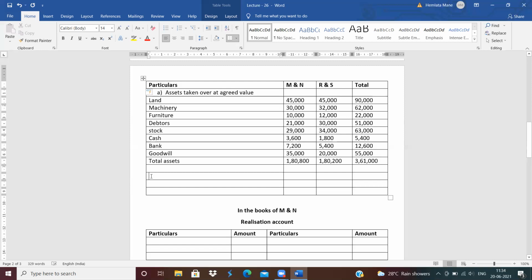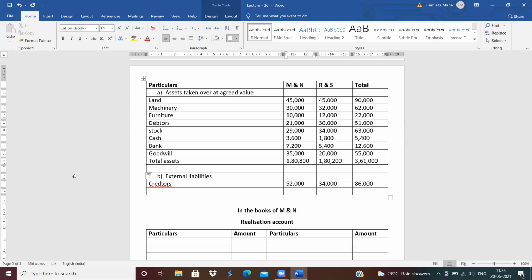Now next is B. B is external liabilities. Now see which external liabilities are given. External liabilities in that are creditors. How much is the revised value of creditors? 52,000. Next is 34,000 and total is 86,000.